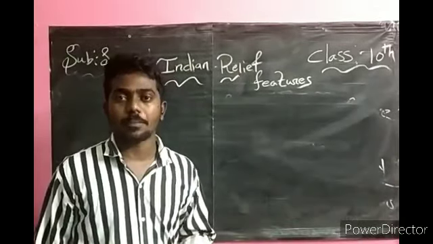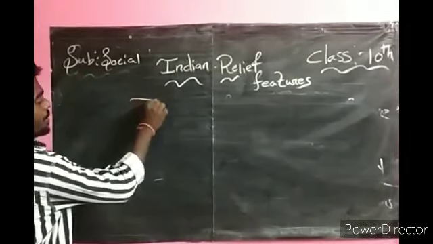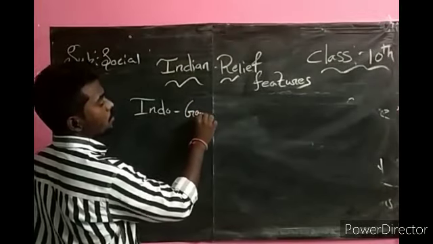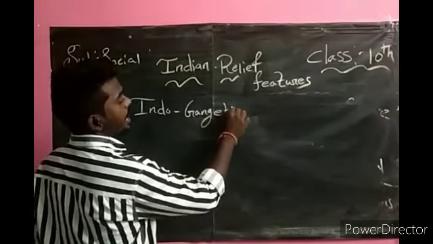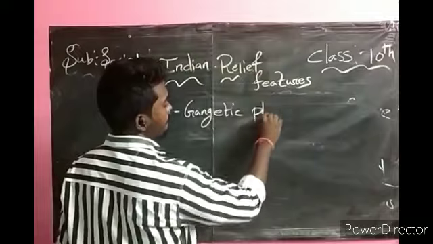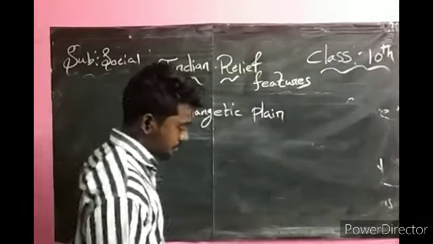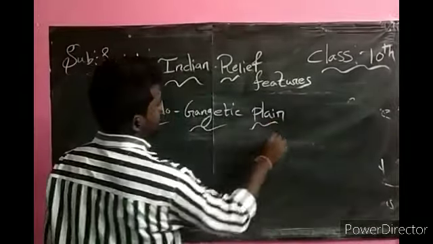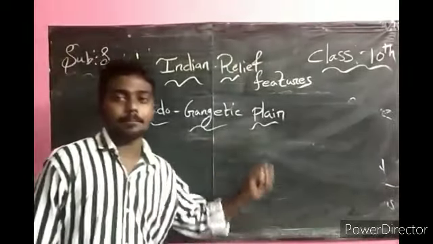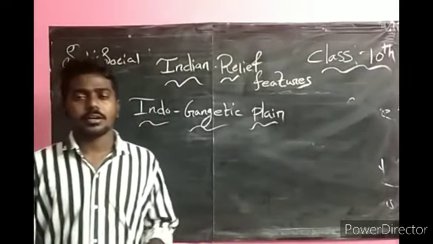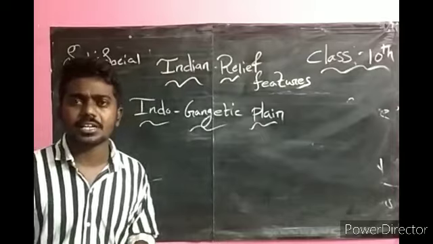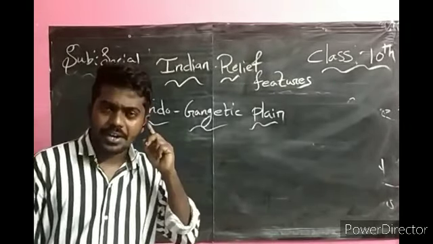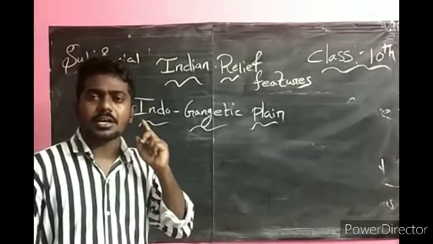We're coming to the next topic, Indo-Gangetic Plain. In this topic, we will discuss the perennial rivers. What are the perennial rivers?